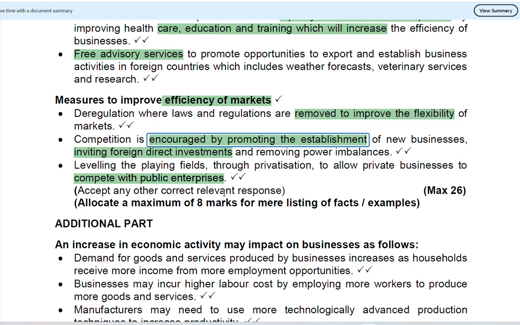What else can be done? Competition is encouraged to promote establishment of new businesses and even inviting foreign markets for investment. It will remove the power imbalance, because we know that if the competition is low, the producers in the market are taking a lot of money, or the price of their products becomes very expensive. If their product is very expensive, people are not able to buy more of the products, but they can only buy less, and they are not able to spend the money on other products.